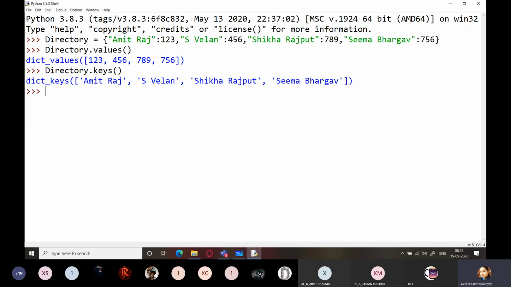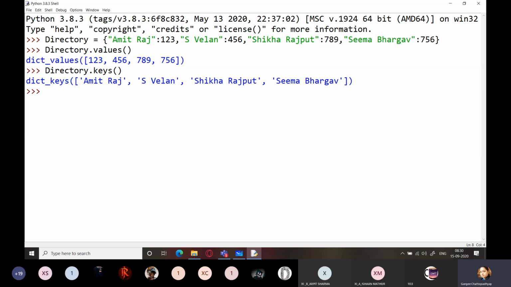You cannot change the key. Now, changing keys and everything we will study in detail in the dictionary chapter. Right now we are only going to concentrate on how it is a mutable data type. So over here, suppose S. Velan has relocated to some other location. Maybe he was staying in Tamil Nadu and he has shifted to Bangalore for some business reasons, and hence he has purchased a new SIM card, because of which there is a change in his phone number.